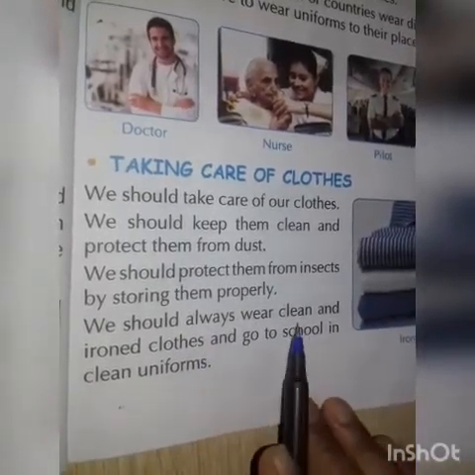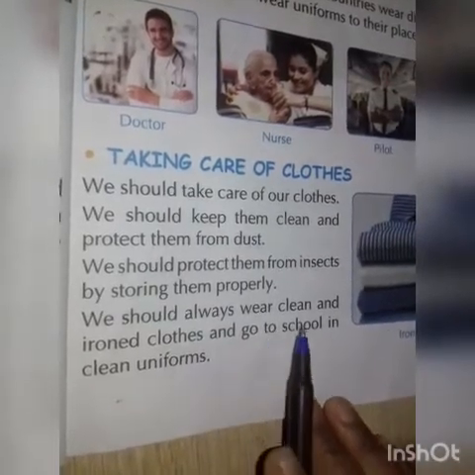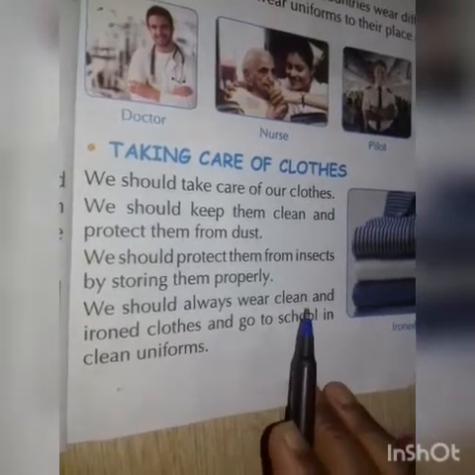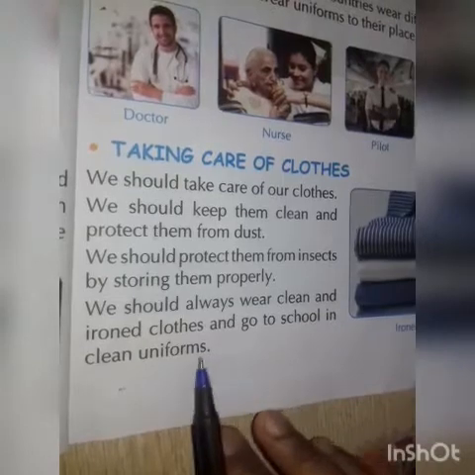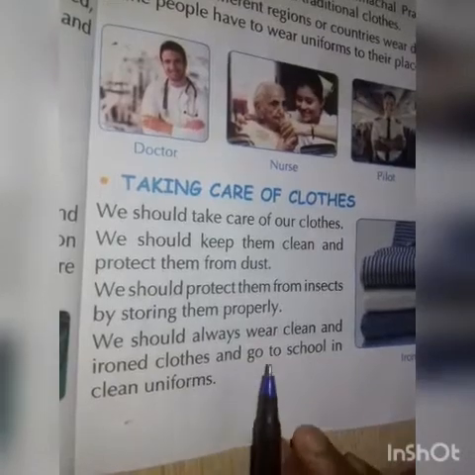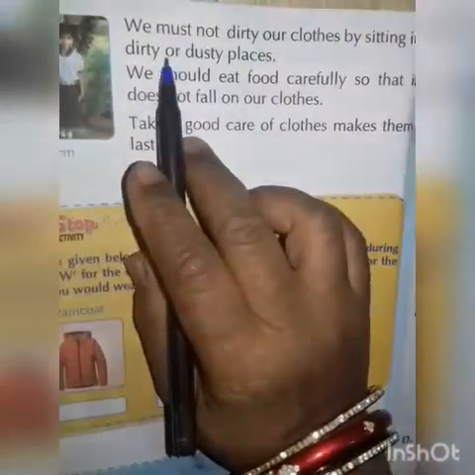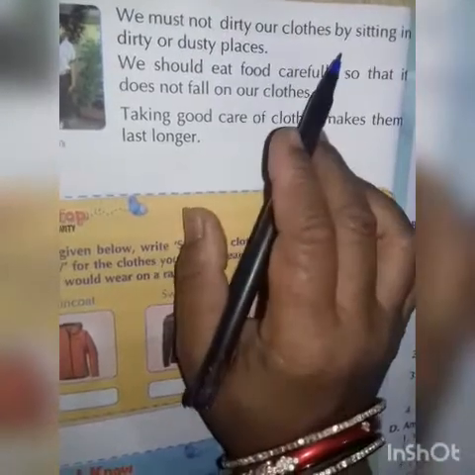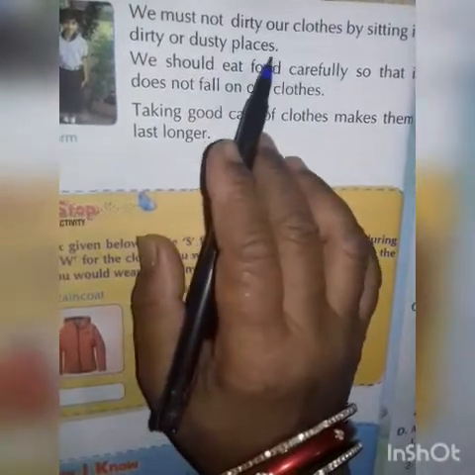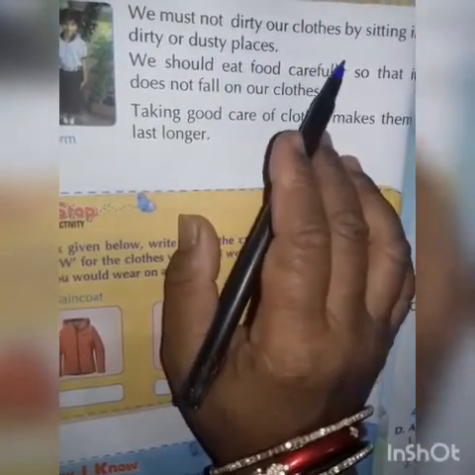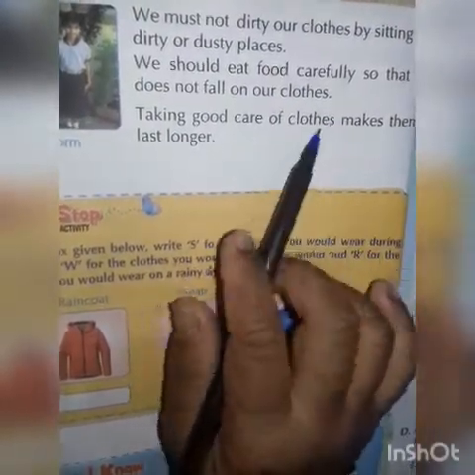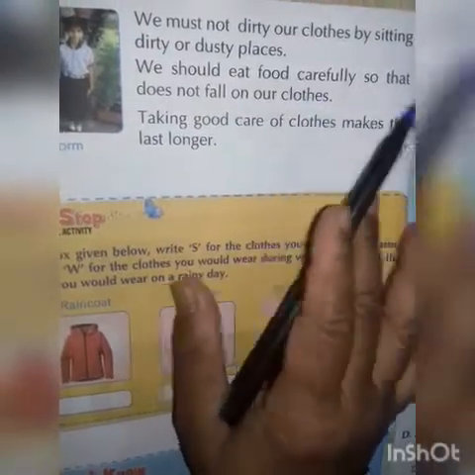We should always wear clean and ironed clothes, and go to school in a clean uniform. You have to wear a clean uniform when you are going to school. We must not dirty our clothes by sitting in dirty or dusty places. You don't sit in any dirty place, because your clothes become dirty when you sit in a dirty place.